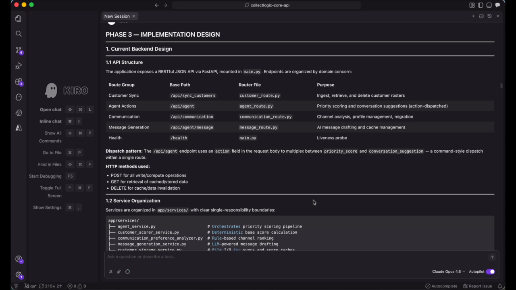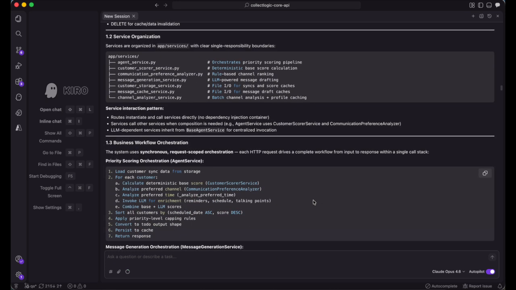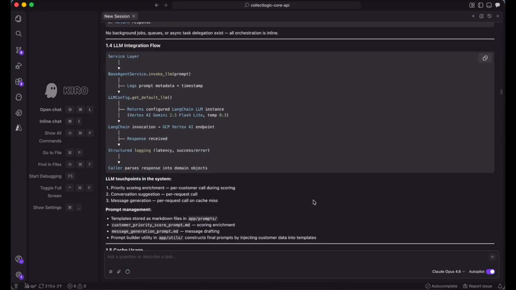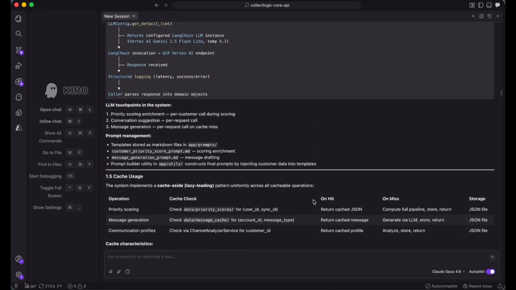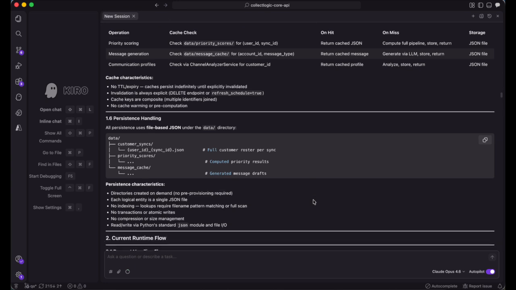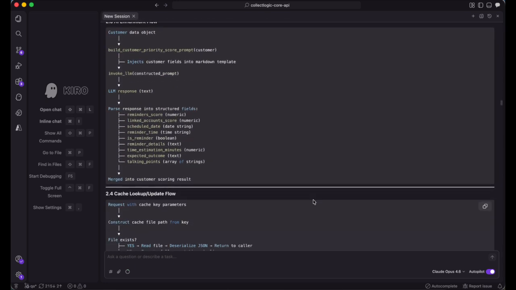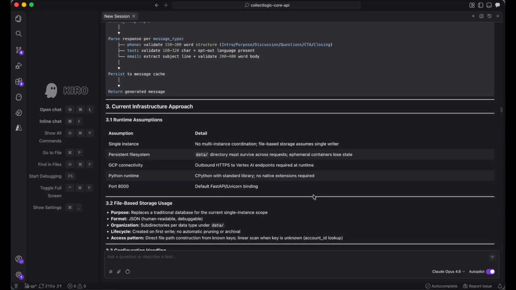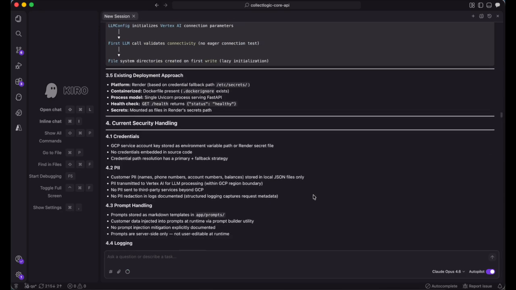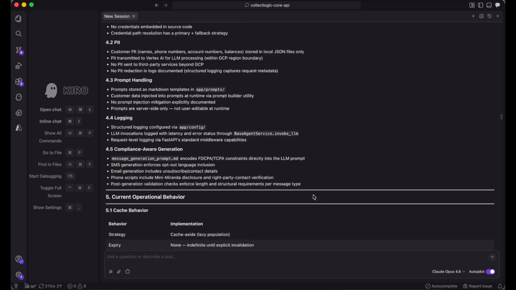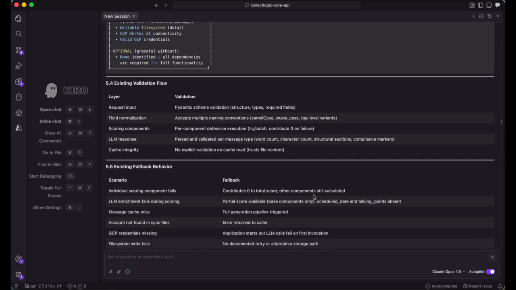Runtime is fully synchronous. Each request completes in a single call stack. Priority scoring calculates base scores, enriches via Gemini, sorts by date, caches, and returns only on miss or refresh. Message generation follows the same cache-first pattern. Deployed on Render with Docker, compliance embedded in prompt templates, authentication handled upstream.